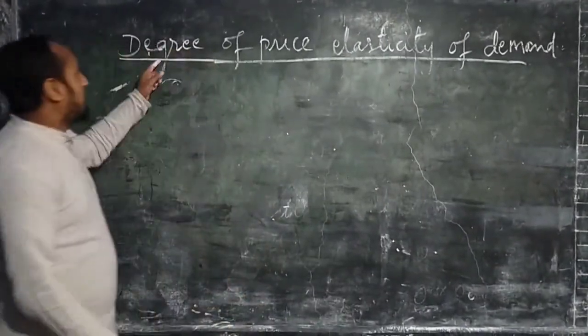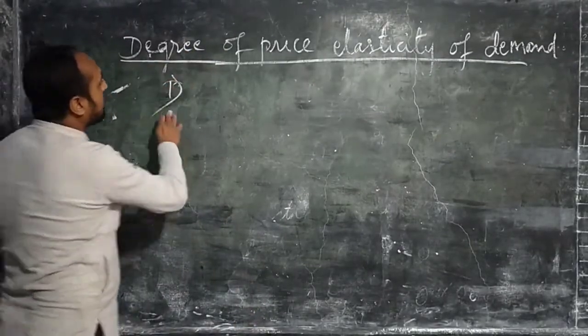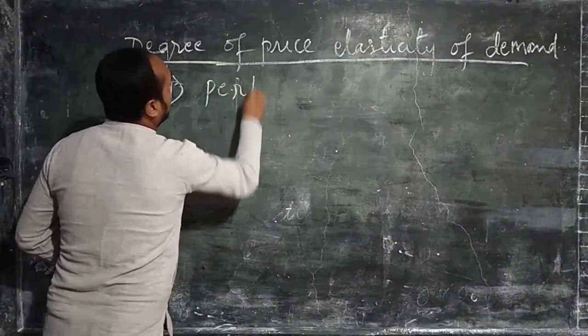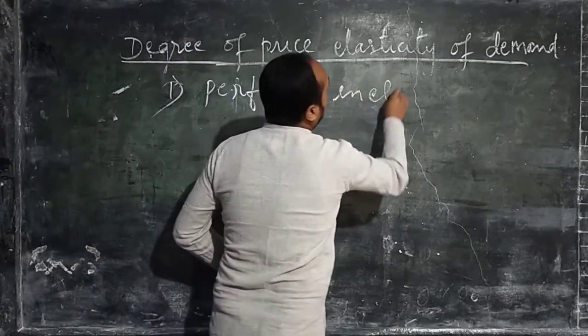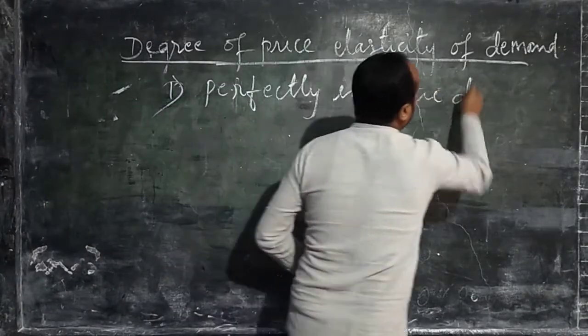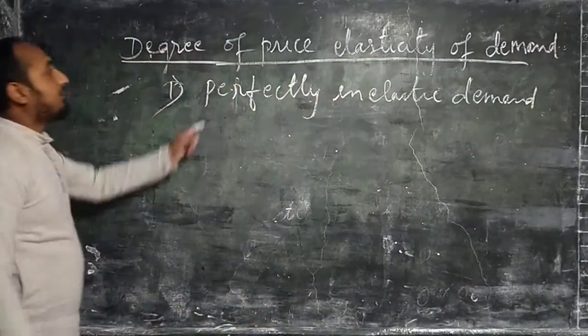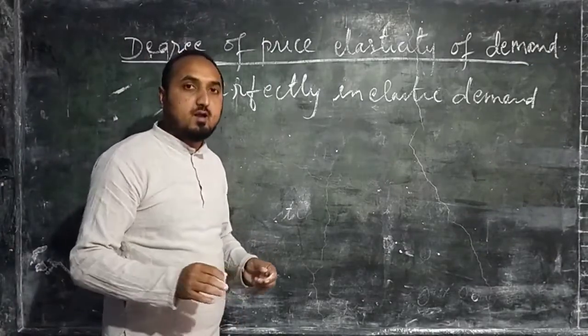We were doing number 1, that is perfectly inelastic demand. Now the concept of perfectly inelastic demand can also be explained with the help of a diagram.